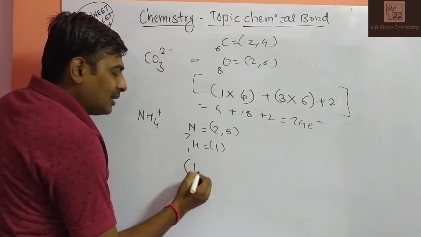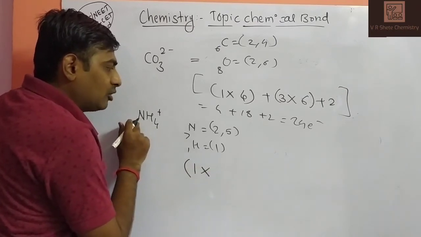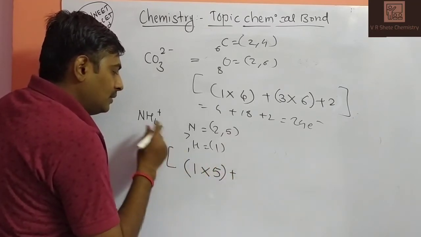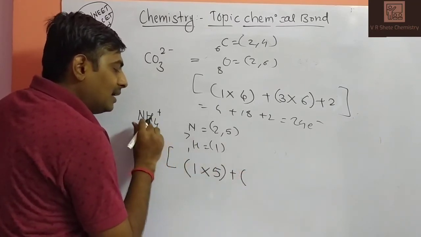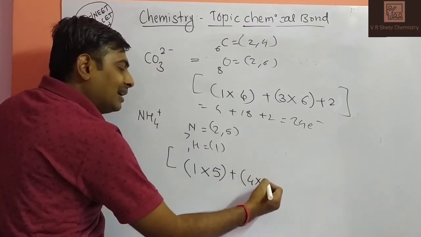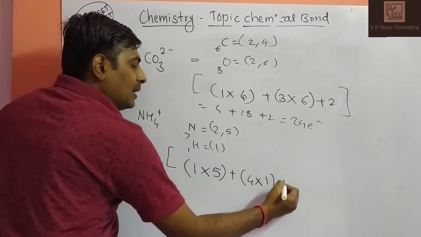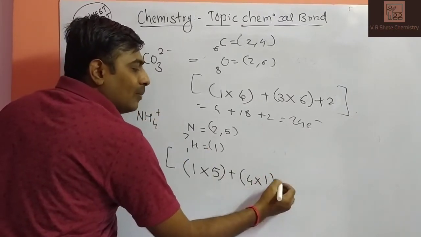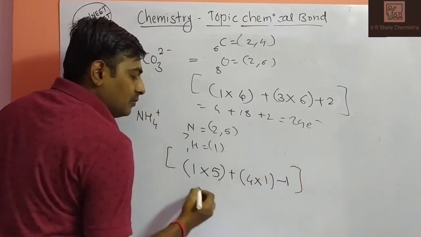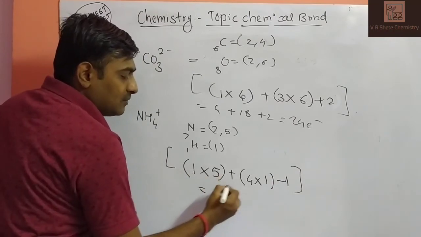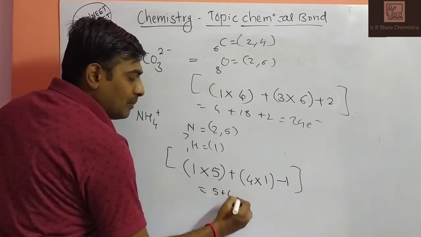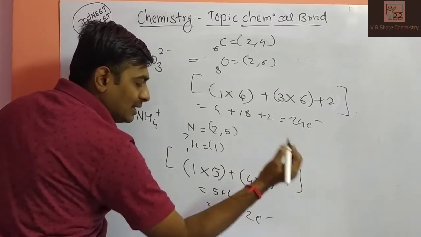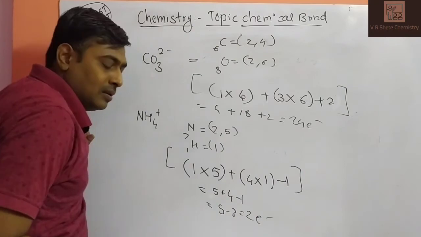How many nitrogen atoms are there? 1 into valence electrons of nitrogen, 5, plus how many hydrogen atoms? 4 hydrogen atoms, valence electron 1 each, minus the lost electron. 1 electron is lost, so 5 plus 4 minus 1. So 8 valence electrons are present in this ion.